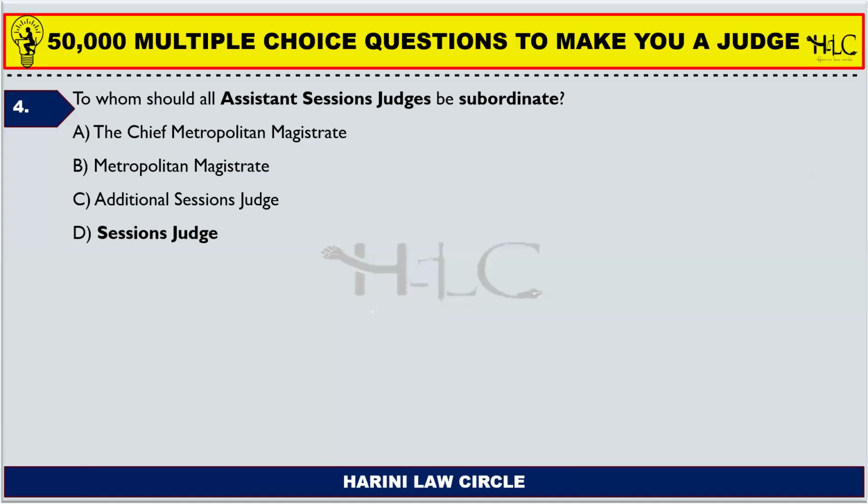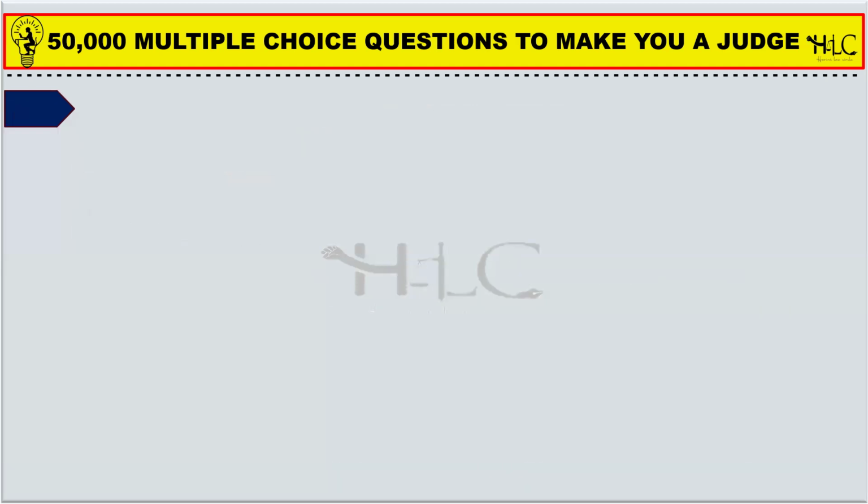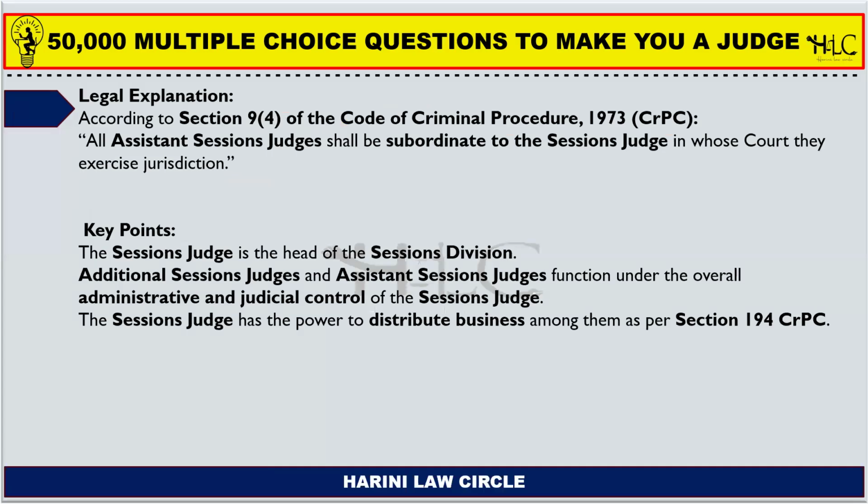Next one. To whom should all assistant sessions judges be subordinate? So the assistant sessions judges are subordinate to which judge? The correct answer is sessions judge. According to Section 9, subsection 4 of the Code of Criminal Procedure, all assistant sessions judges shall be subordinate to the sessions judge in whose court they exercise jurisdiction.